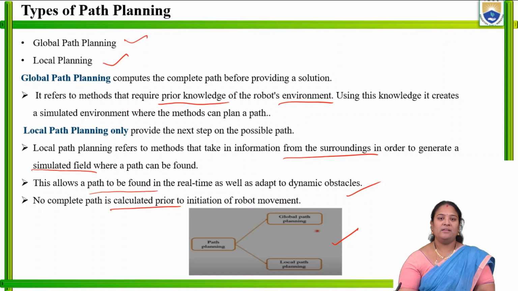That is, when there is movement of the robot, depending upon the environmental conditions, the dynamic obstacles, the static obstacles, or the surroundings of the particular industry or company, the local path planning will be done instantly. So that type of planning is known as local path planning. So in path planning, we have two types: one is global path planning, and the second one is local path planning.